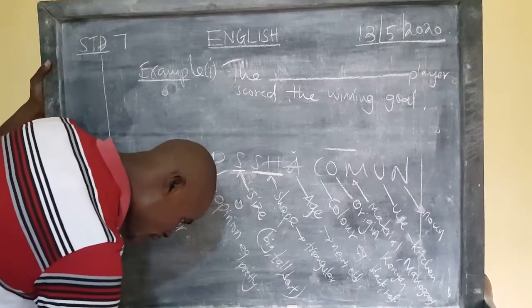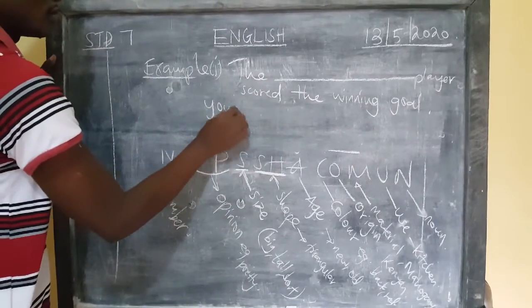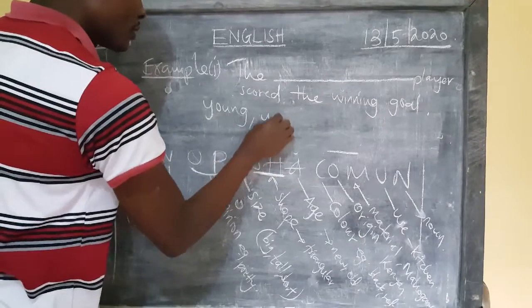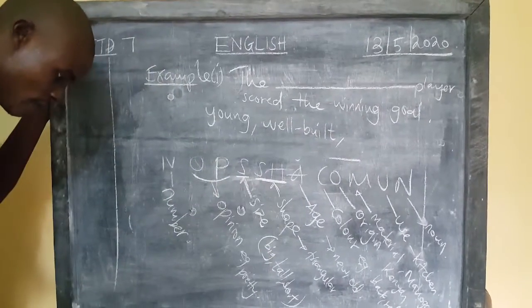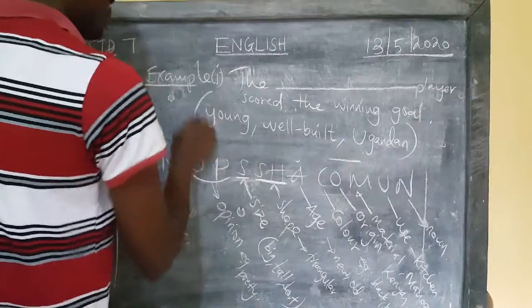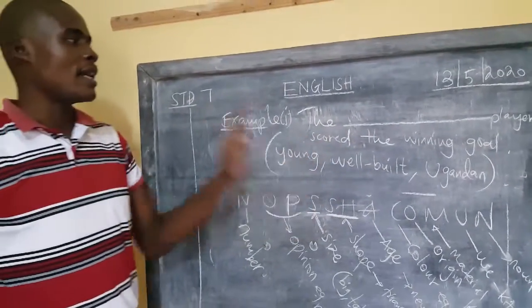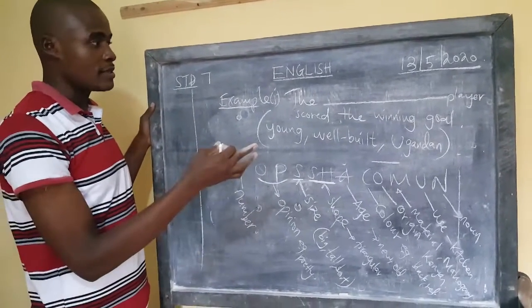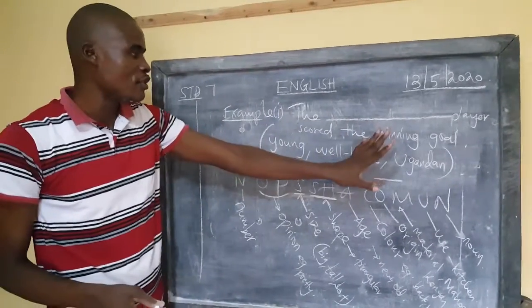In this category, we have the word young. The second word is well built. And lastly, you have the word Ugandan. Lana, this question was in one of the class 8 papers done last term. That's why I felt advised to bring it here. Most class 8 were able to miss this, of which this one is one of the easiest that I've ever seen. So the dash player scored the winning goal.